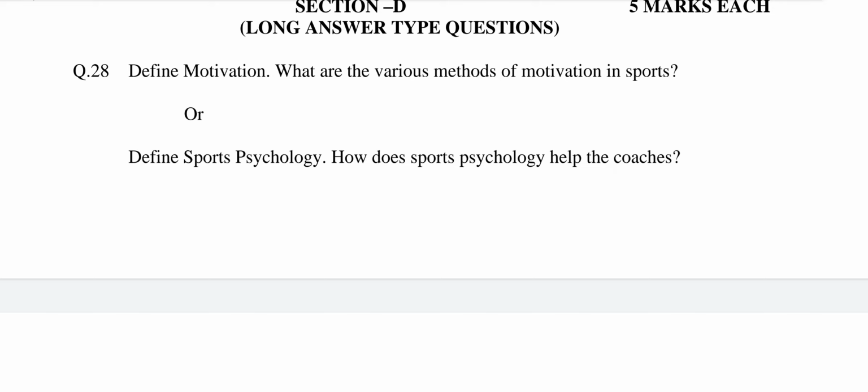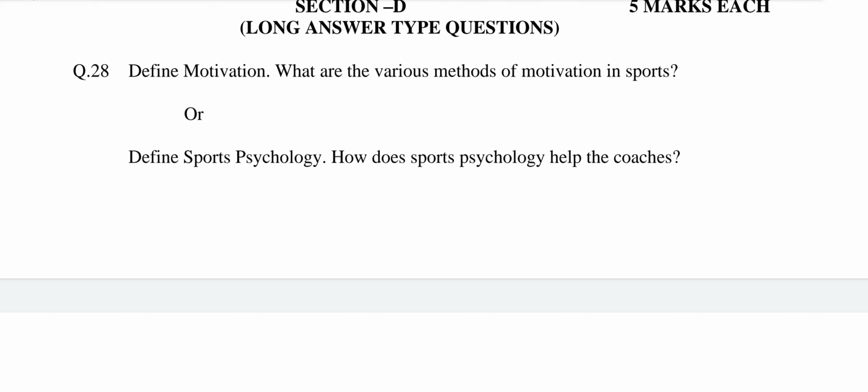The answer may be: the word motivation has been derived from the Latin word movere, which means to change, to move. When we say that one is motivated, it means that he is driven or moved by an inner urge or force to achieve the goal. We may refer to motivation as a process through which an individual is inspired and stimulated to act in a particular fashion or manner towards a particular direction.